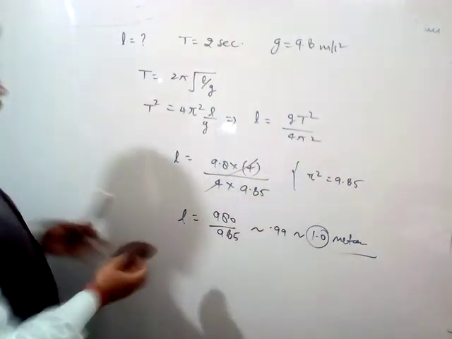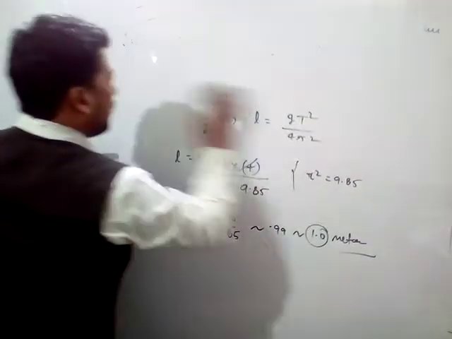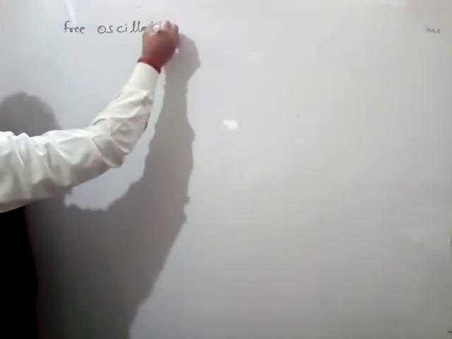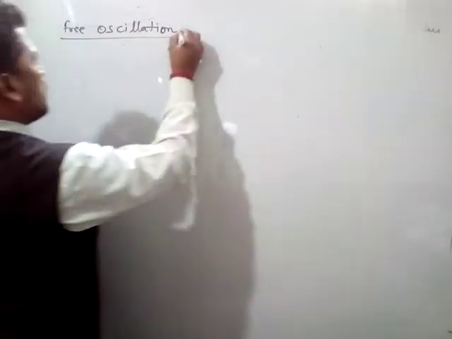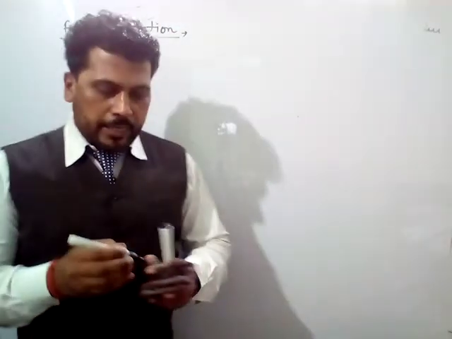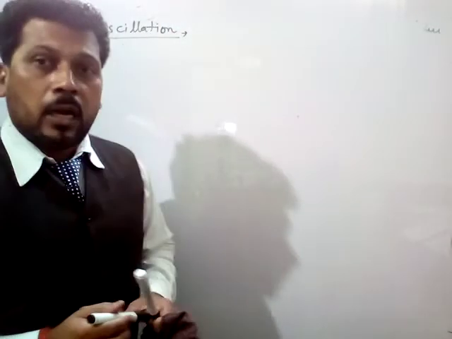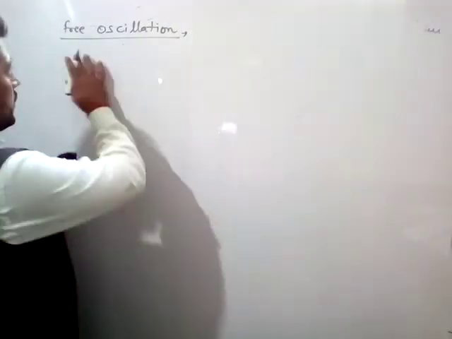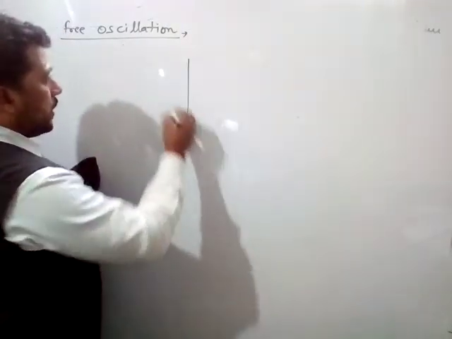Okay, now free oscillation. Free oscillations are those oscillations in which any body oscillates up to infinite times with a constant amplitude. These are known as free oscillations.